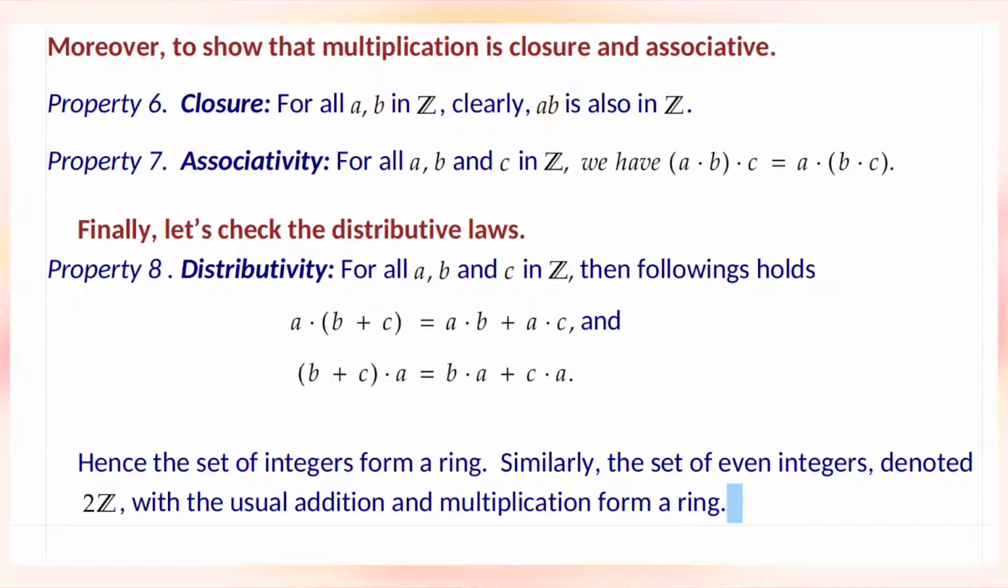It comes under property 8, distributivity. For all a, b and c in Z, the following holds: a dot (b plus c) equals a dot b plus a dot c, and (b plus c) dot a equals b dot a plus c dot a. Hence, the set of integers forms a ring. Similarly, the set of even integers denoted by 2Z with the usual addition and multiplication forms a ring.